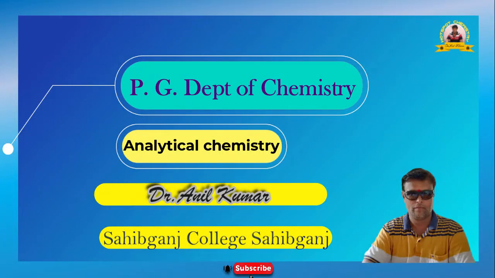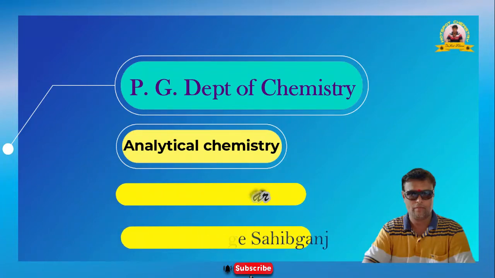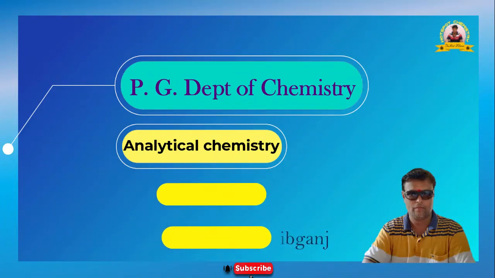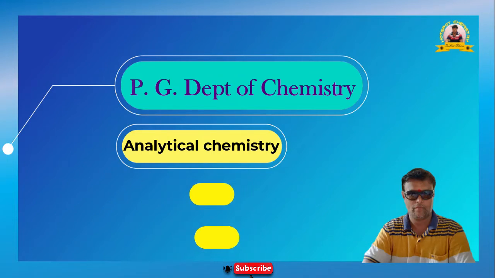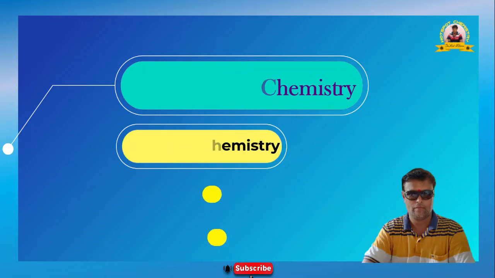So all students are directed to take your pen and pencil, so that you can write all the important questions and practice on these questions, and hope you will get maximum marks in the coming year. So let us start with the important questions in analytical chemistry for PG semester 4 MSc students final year.